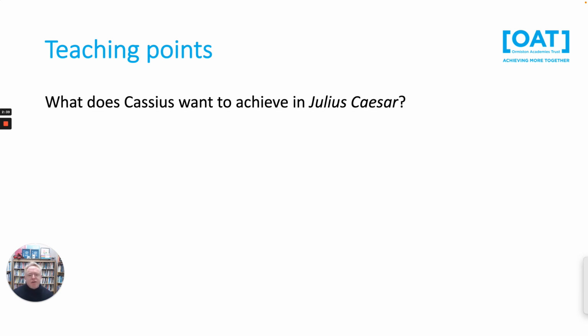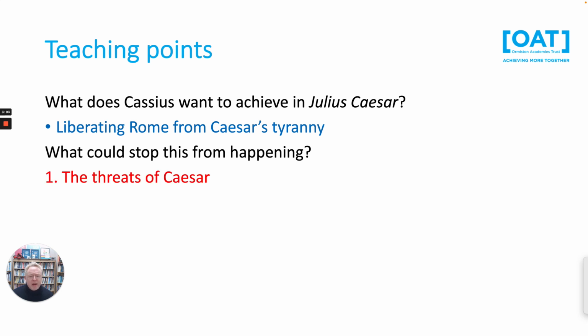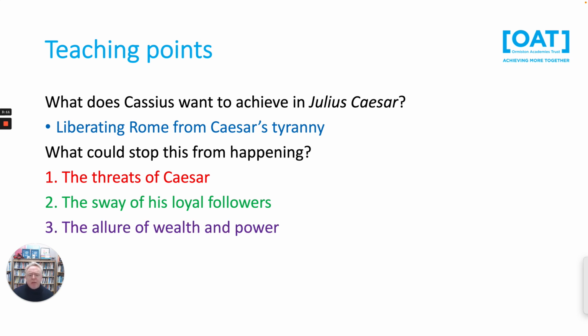So let's think about the character of Cassius. What does he want to achieve in Julius Caesar? Well, he wants to get rid of Julius Caesar himself. He wants to get rid of tyranny, and he might have some nefarious motives to prefer himself, but basically he wants to protect the Republic of Rome. So liberating Rome from Caesar's tyranny is his objective. What are the obstacles to that? What are the things that could get in the way? Well, 1, stuff that Caesar might say. 2, his loyal followers like Mark Antony. And 3, maybe the allure of wealth and power might prevent his dreams from coming true. So those are our 3 obstacles.